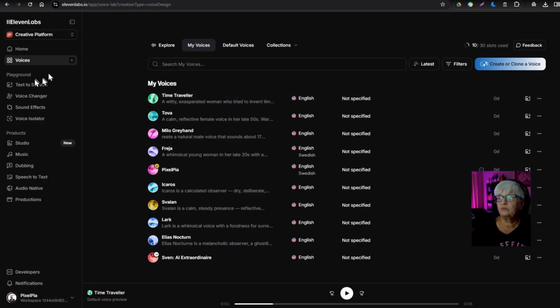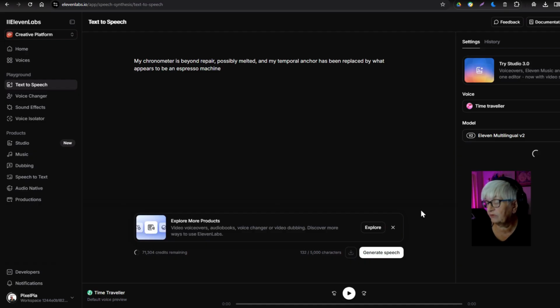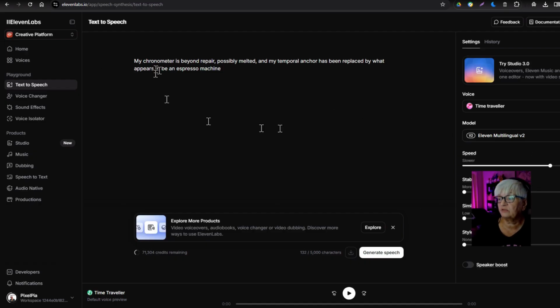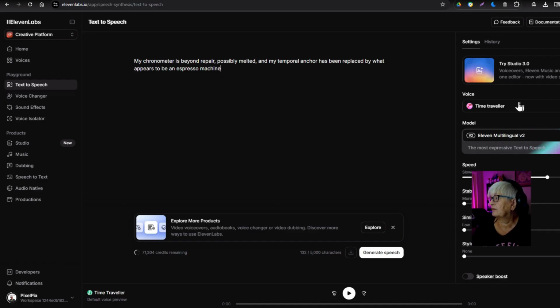This voice can be used in different configurations. Here is a little bit of text in text-to-speech. And let's make sure we have her there.